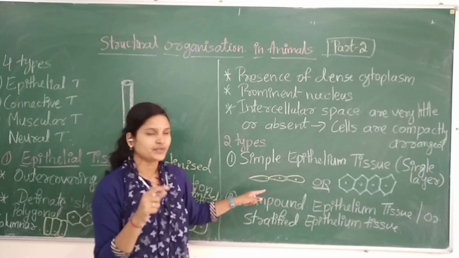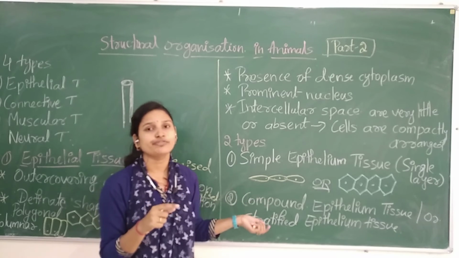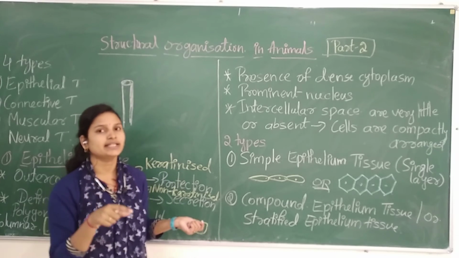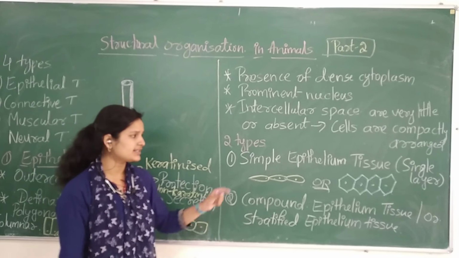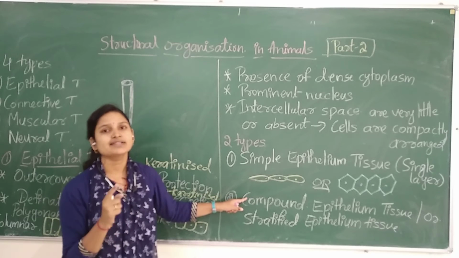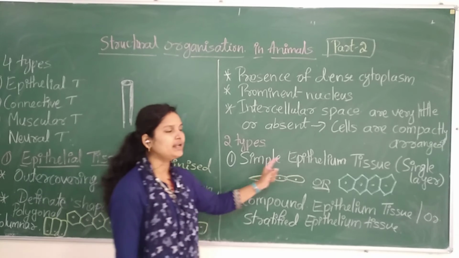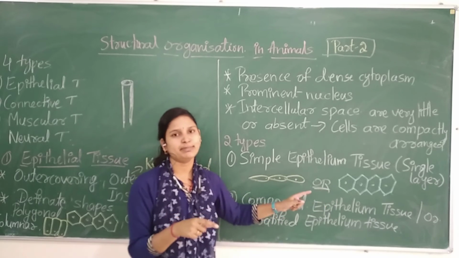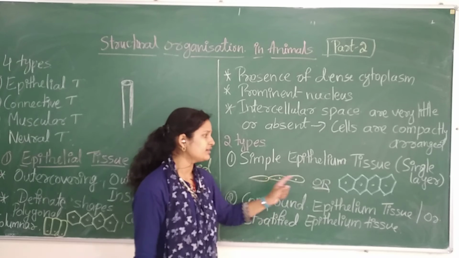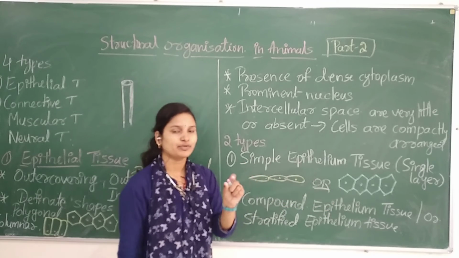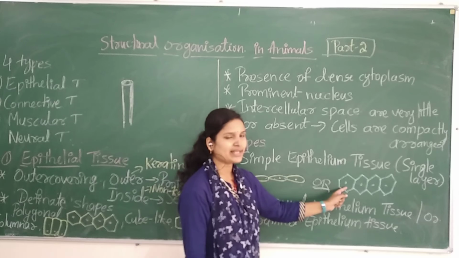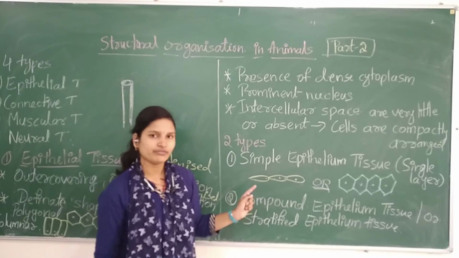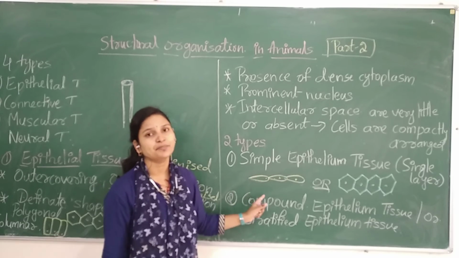Whatever the inner lining is, it has a single layer, or simple epithelium tissue. This arrangement has dense cytoplasm and a centrally located, prominent nucleus. Again, the structure varies. We will study those types also in the simple epithelium.